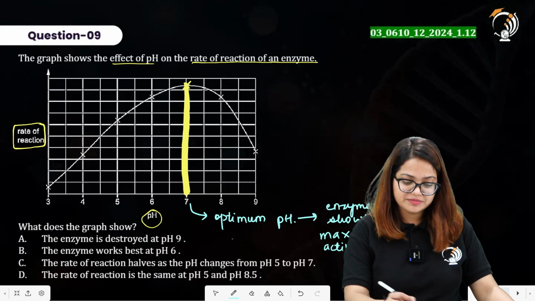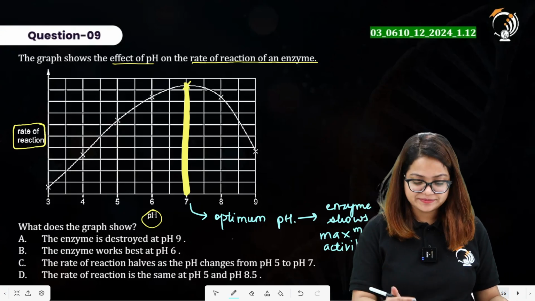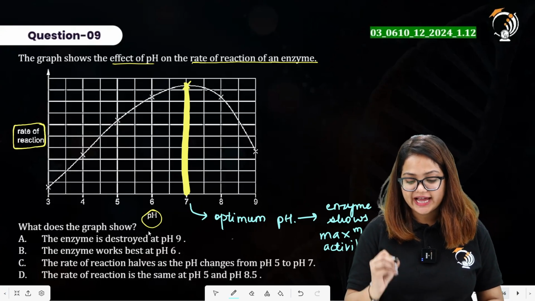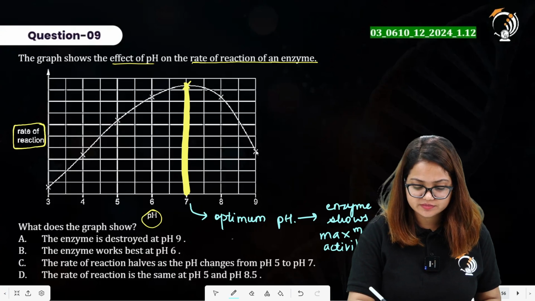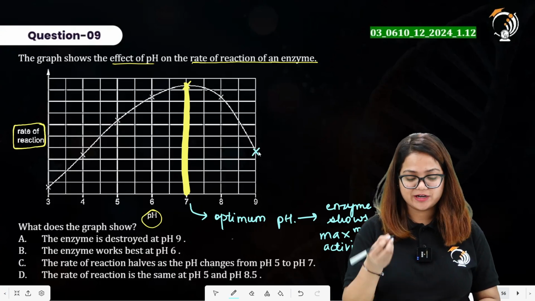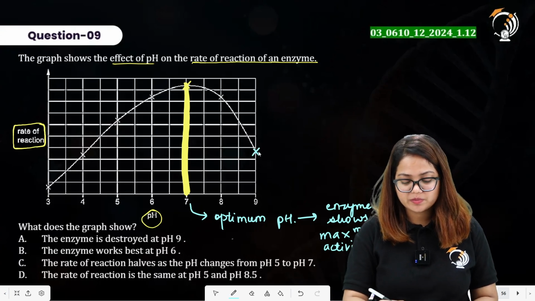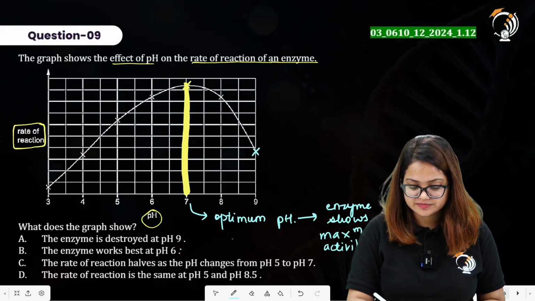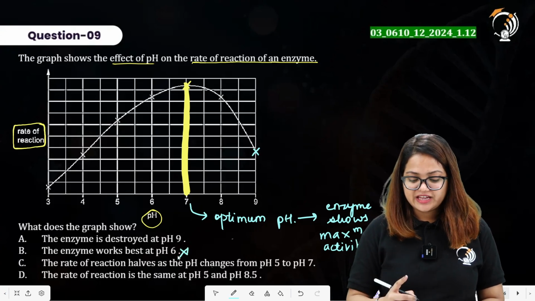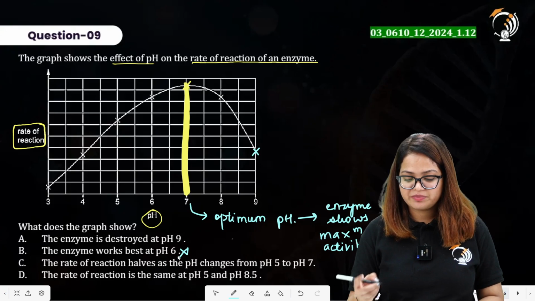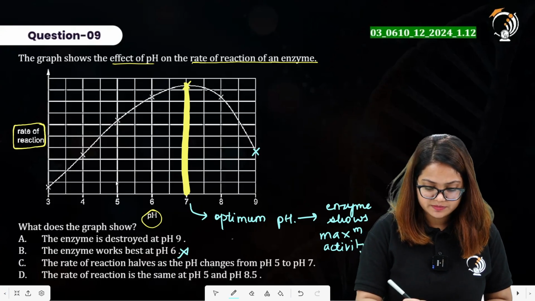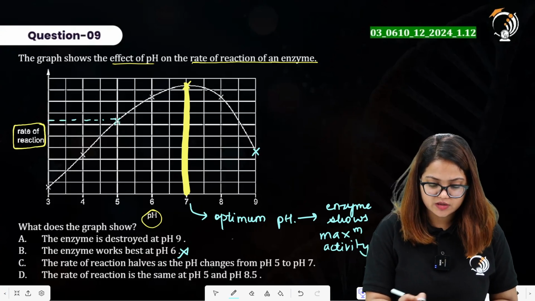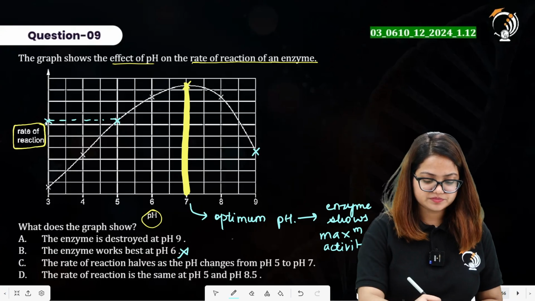Now, to the statements here, what does the graph show over here? The enzyme is destroyed at pH 9. We will come back to this statement. The enzyme works best at pH 6. It works best at pH 7. The rate of reaction halves as the pH changes from pH 5 to pH 7. So at pH 5, it shows a value of this.